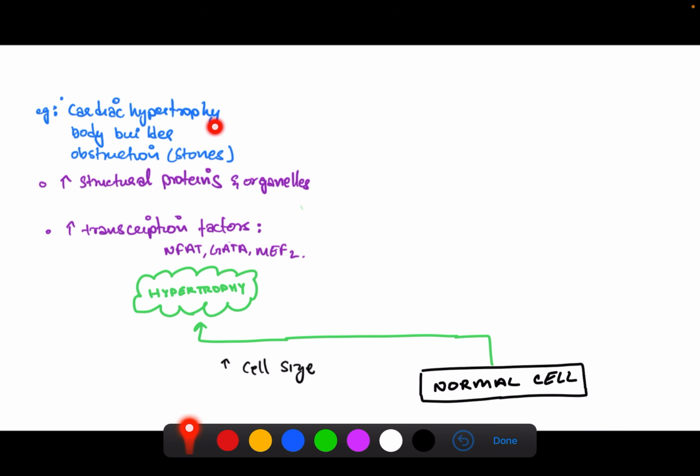In cardiac hypertrophy, we see an increase in transcription factors like NFAT and GATA, which increase the cardiac myocyte size or hypertrophy, most commonly of the left ventricle, and if continued, would lead to heart failure. MEF2 is mostly used to increase the skeletal muscle size, as we see in bodybuilders. With obstruction due to stones, we can see hypertrophy of the organ, like gallstones, which lead to hypertrophy of the gallbladder.